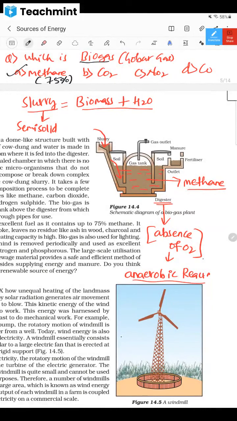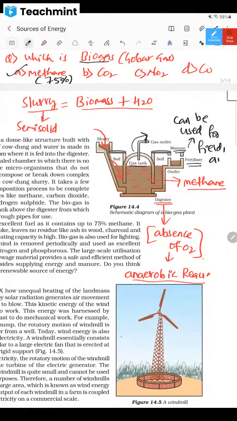Okay, and this will be stored in this gas tank. You can have a look at this gas tank. All the gas will be stored in this, and it will be taken out using this gas outlet. After producing that gas, there will be some waste material remaining here that can be used as fertilizer. That residue, like manure, is also useful, and it can be used for fields as manure or fertilizer.